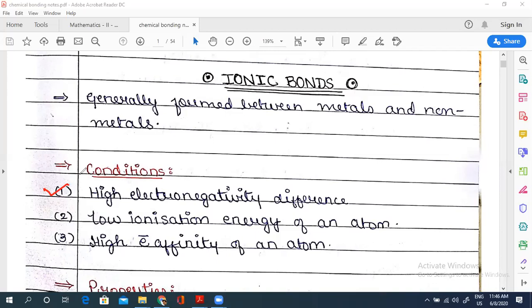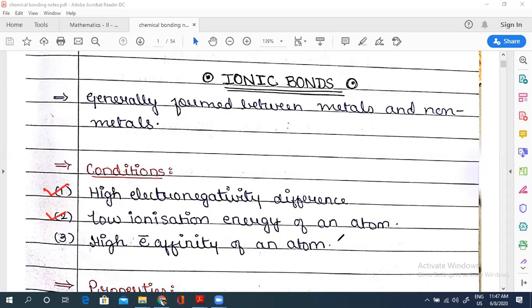Second, the metal should lose electrons quickly. Obviously, if it has a high tendency to lose electrons, then its ionization energy should be low. So the second point is low ionization energy of the metal.